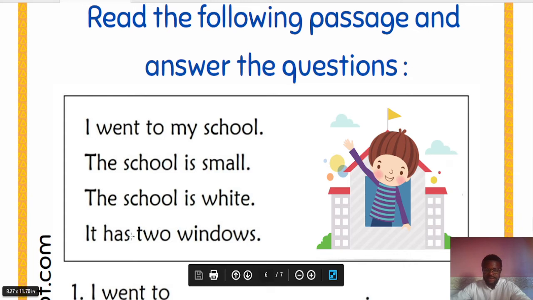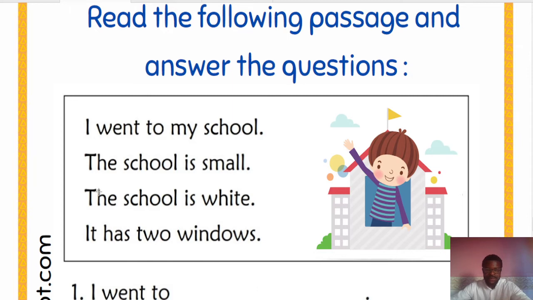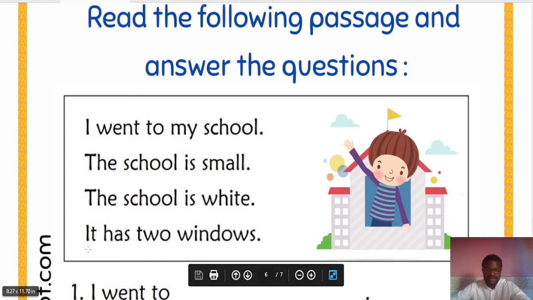It has. I told you that when we've got our third person singular, which are he, she, and it, when we have our noun, our subject, and we've got the pronouns it, he, and she, we usually use what?